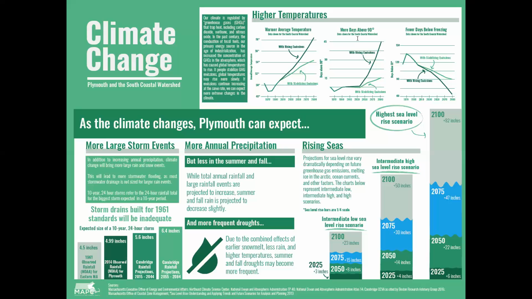Using a baseline of approximately 8 days over 90 degrees today, scientists project greater than 22 days over 90 degrees by mid-century and greater than 50 days over 90 degrees by the end of the century. That translates into a climate that looks more like Georgia and Alabama, respectively.